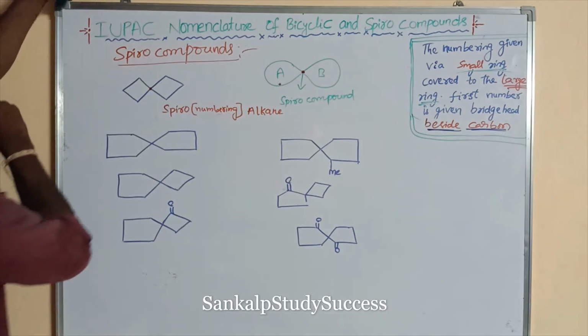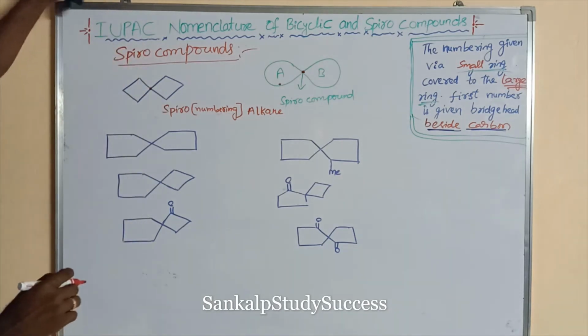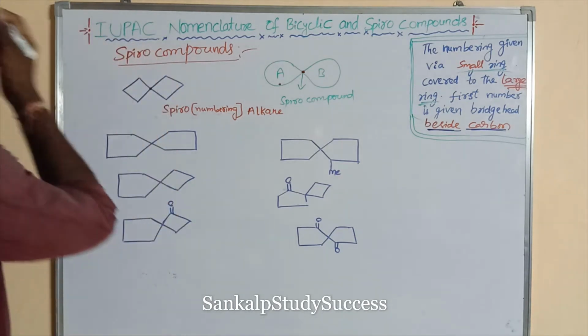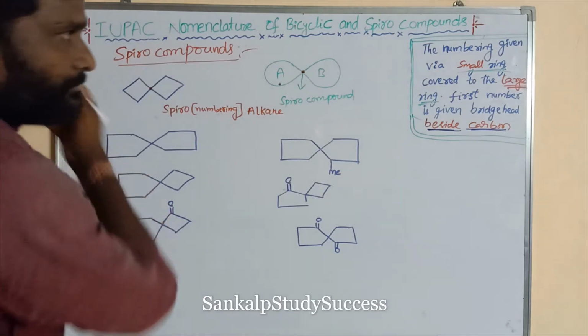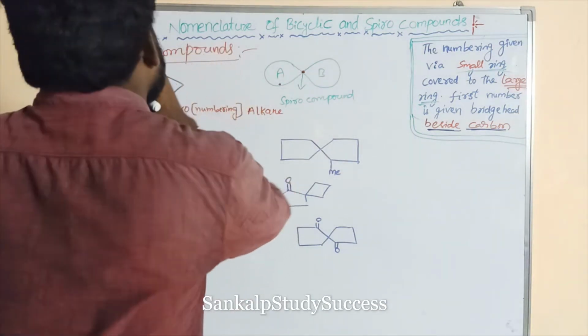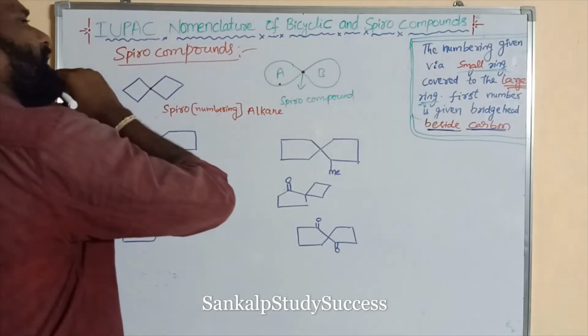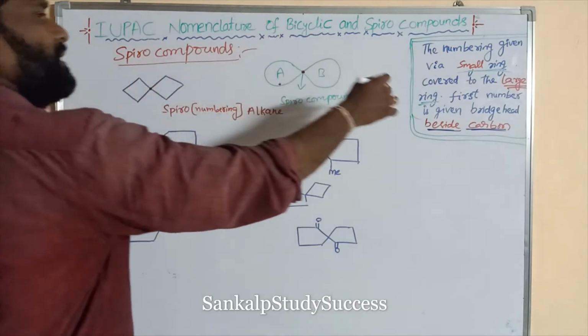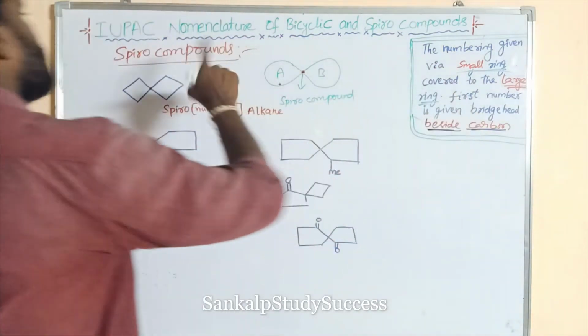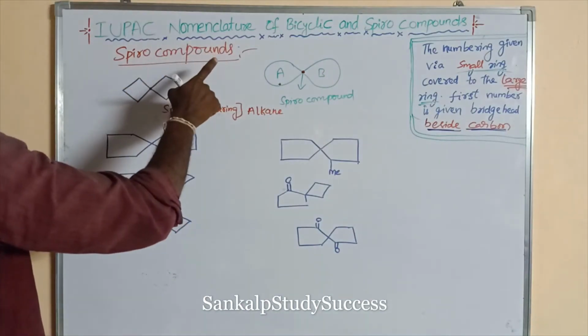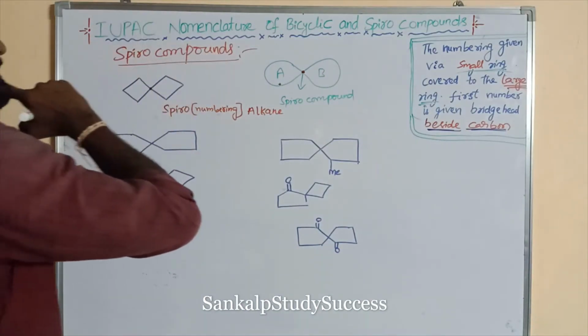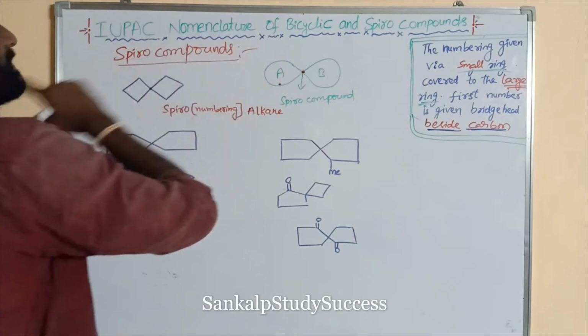In spiro compounds, how to write the IUPAC nomenclature? The numbering and the name are the reverse of bicyclic compounds.